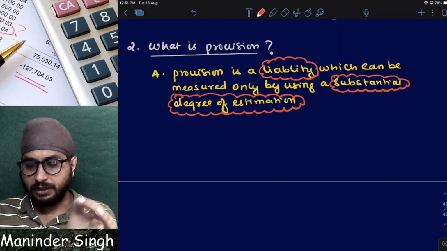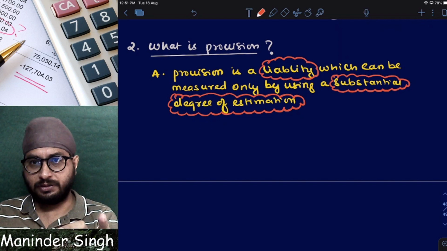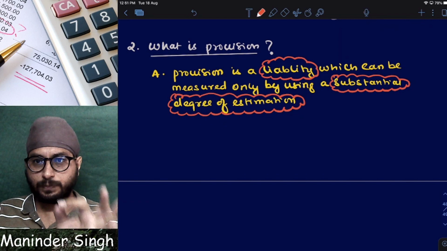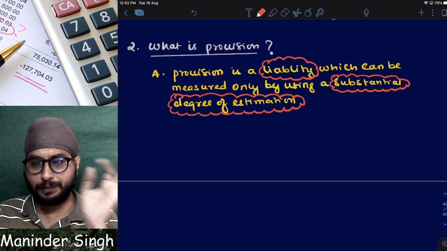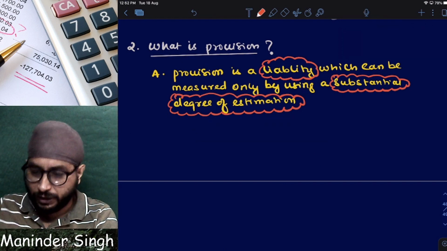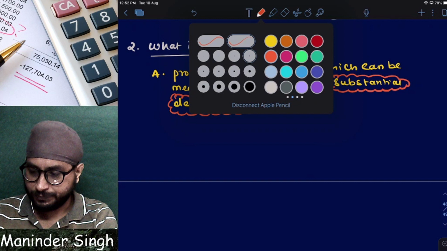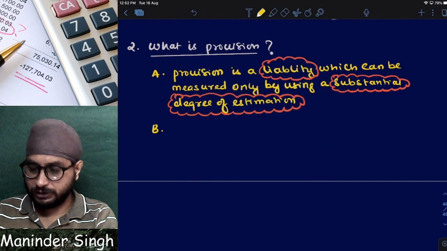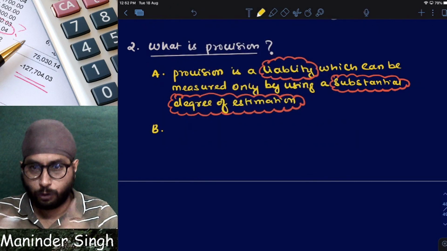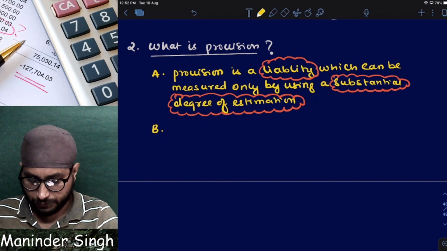So to understand a provision, the standard says that provision is a liability. Now let us understand what a liability is, because unless I understand liability, how will I know what a provision is?